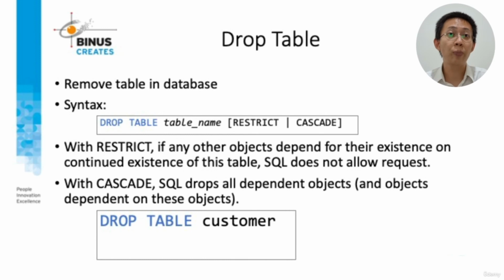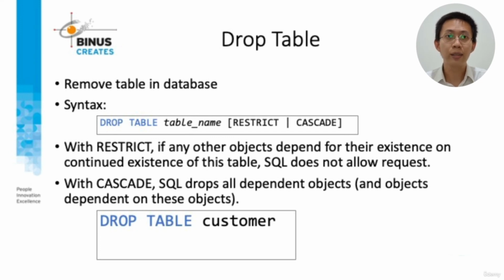DROP TABLE. DROP TABLE is used to remove a table in the database. Here's the syntax for DROP TABLE: DROP TABLE clause, table name, followed by an optional clause, RESTRICT or CASCADE, and the default is RESTRICT.